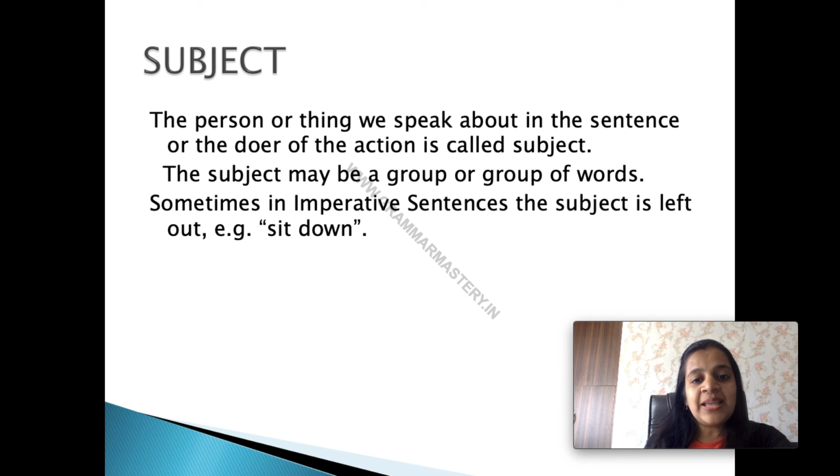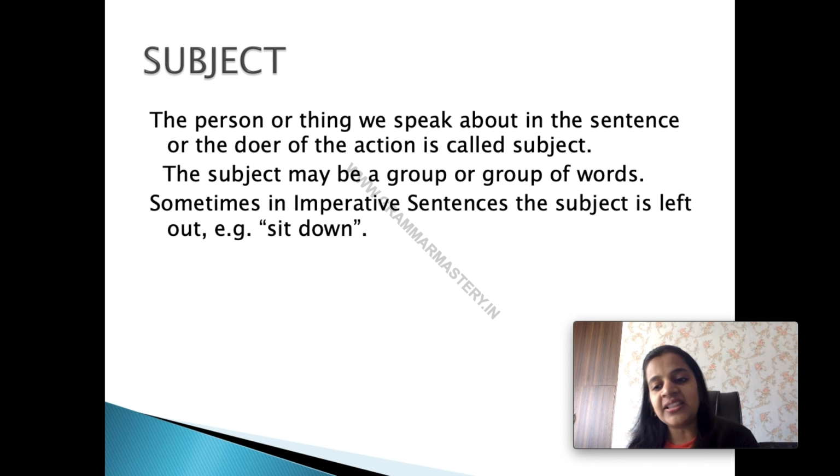Sometimes in imperative sentences the subject is left out. अब जो imperative sentences होते हैं, usually the subject is not mentioned in those sentences. उनमें subject mention नहीं होता. Why? Because there basically the subject is understood. Here the speaker is giving the command, order or requesting to the listener.